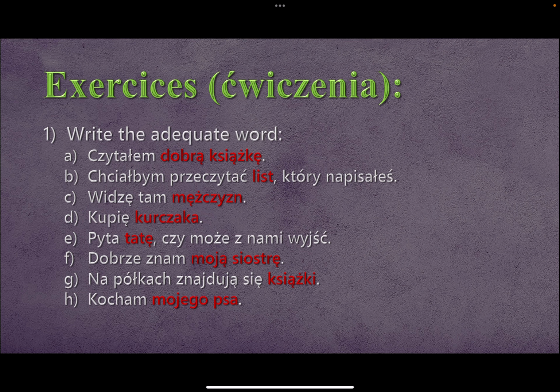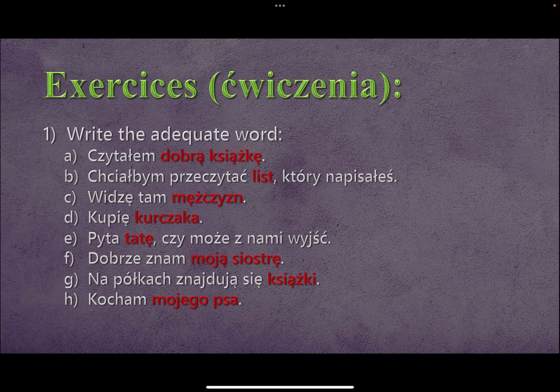Chciałbym przeczytać list, który napisałeś. I would like to read the letter that you wrote. So list does not change. Why? Because this is not animate. So it will not change. Widzę tam mężczyzn.